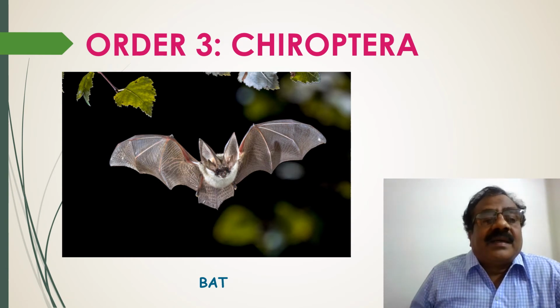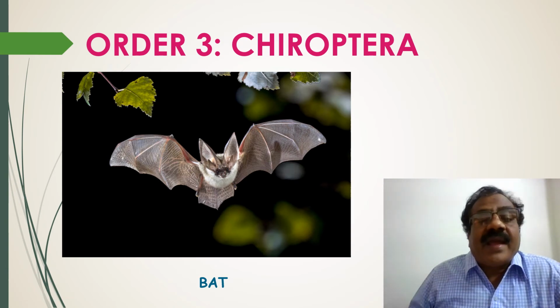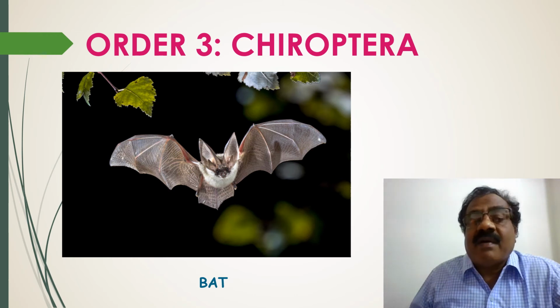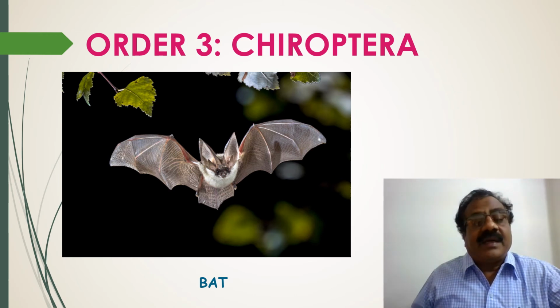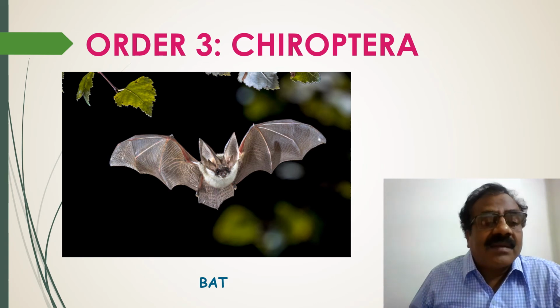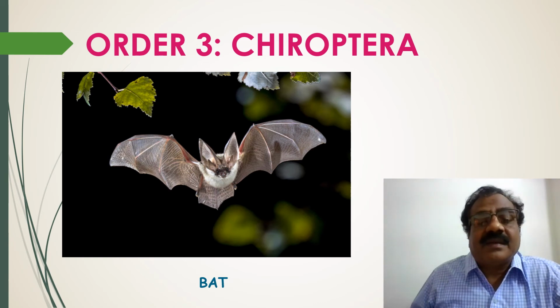Chiroptera. It includes true flying mammals. Forelimbs are modified into membranous wings for aerial mode of life. Digits 2 to 5 are elongated in the forelimb to support the patagium. Bats are nocturnal in habit. During daytime, they are seen suspended by their feet, head downwards in the dark places.